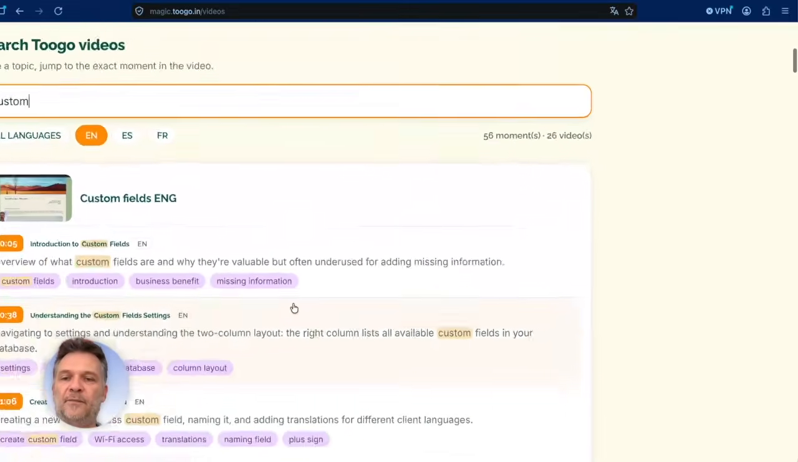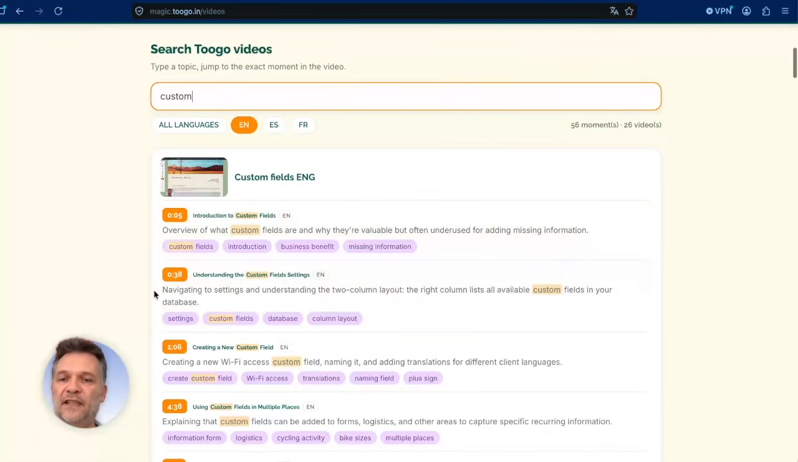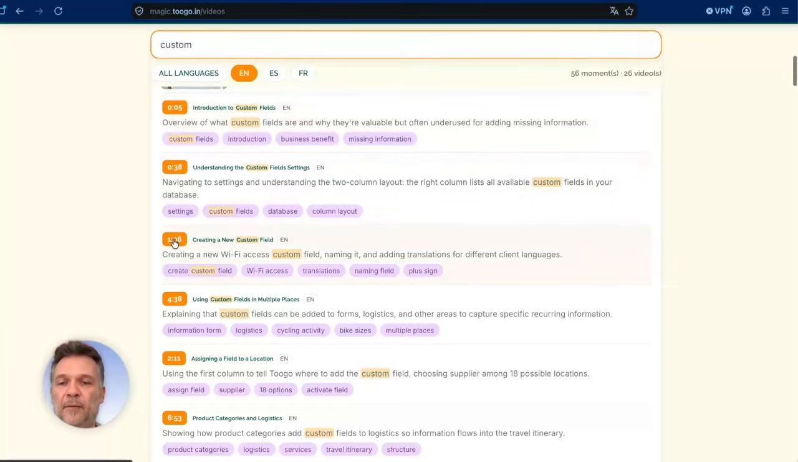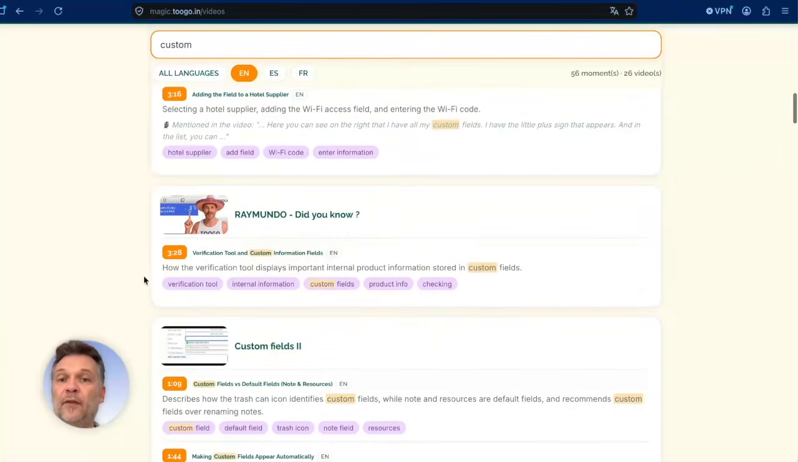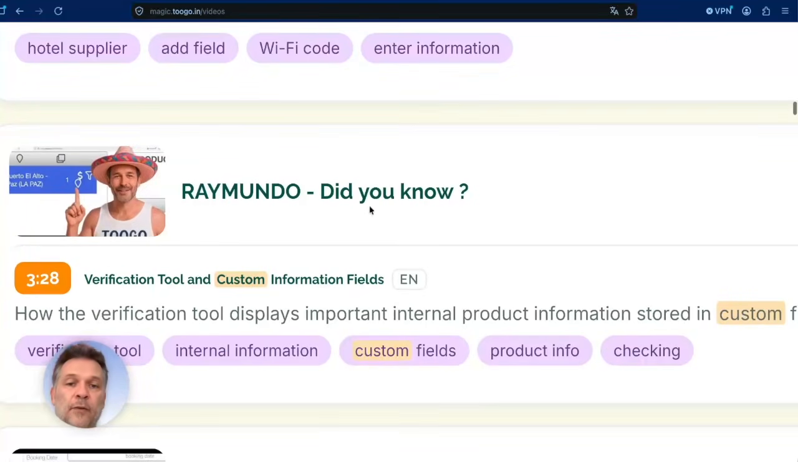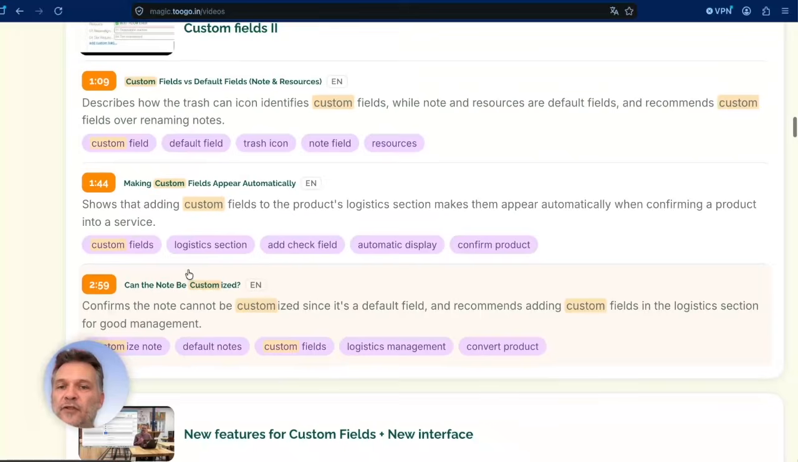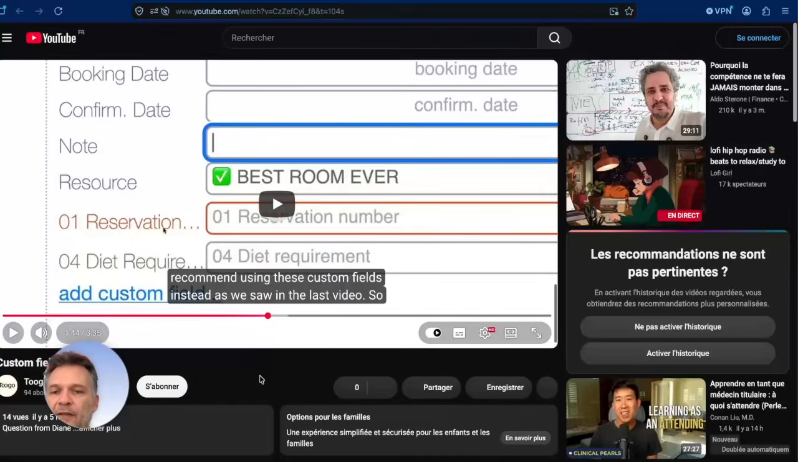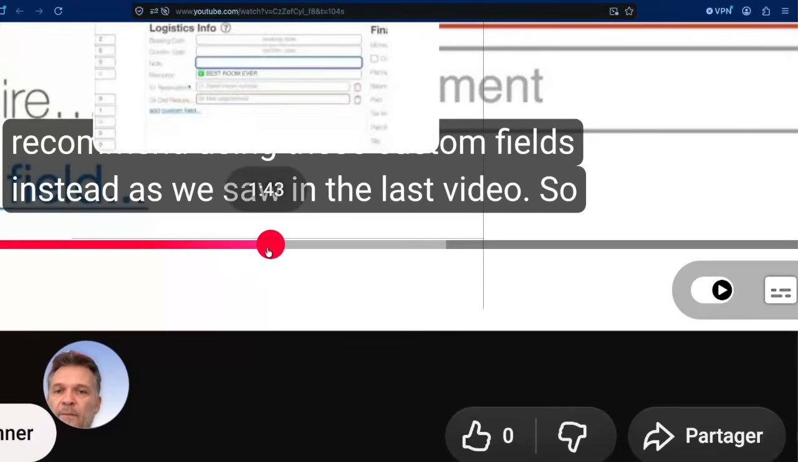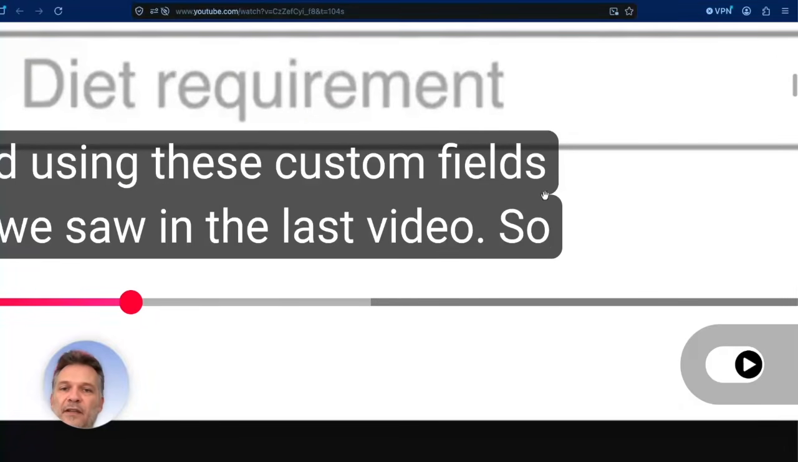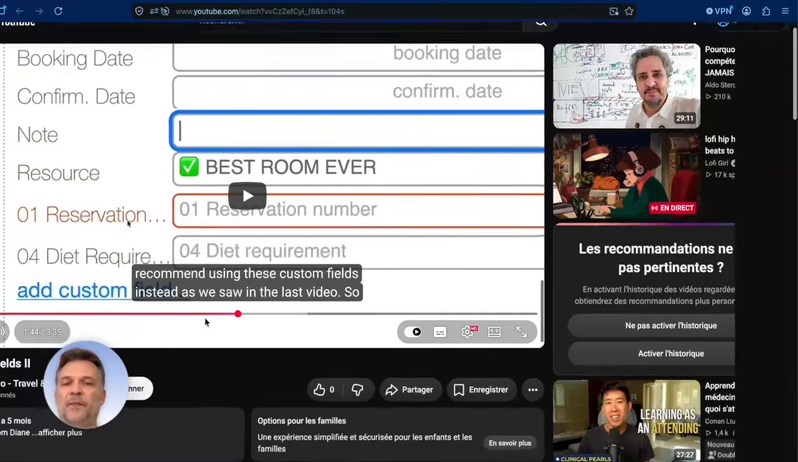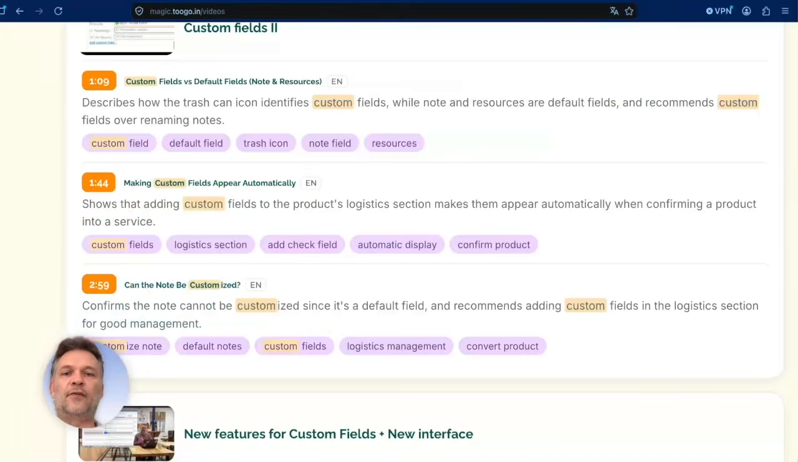For example, here, if I want to have a look, we have this video and we are talking every moment about custom field. We have another one, for example, we made a video about Raimundo, but inside Raimundo, at this exact timeline, we talked about custom field. So if you want to check a specific moment, just choose your moment. You have like a resume here, you click, and you will go directly to the right moment of the video, and you will have your answer here. We are talking about custom field. Okay, so hopefully it's going to be useful for you.